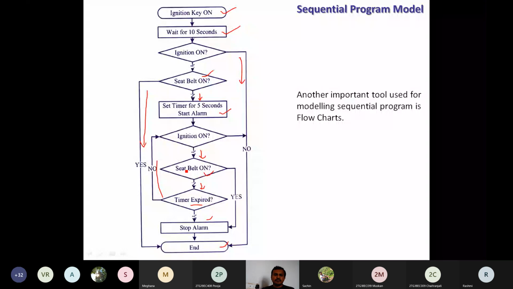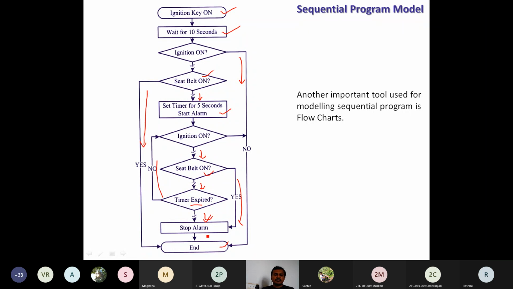So these three checks will repeat until the timer expiry event occurs, or the ignition key is off, or the seat belt is on. If the seat belt is on, obviously we move towards stop alarm. Once the timer expiry is achieved, it is going to stop the alarm.